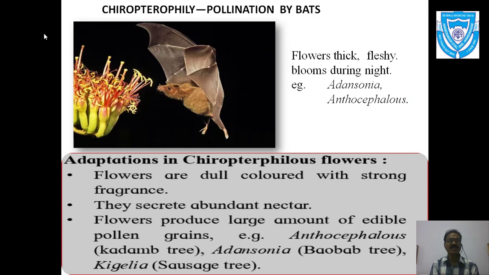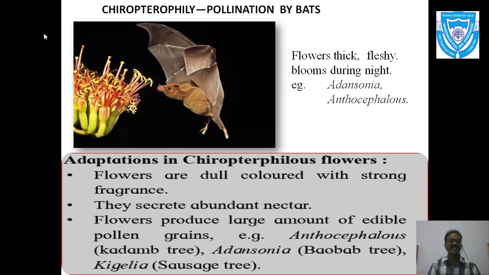So this third question may be asked in the exam, that is give the adaptations of the plants where the bats are the agents, that is the chiropterophilous flowers. Okay, so this is all about the three types of biotic agents for pollination.